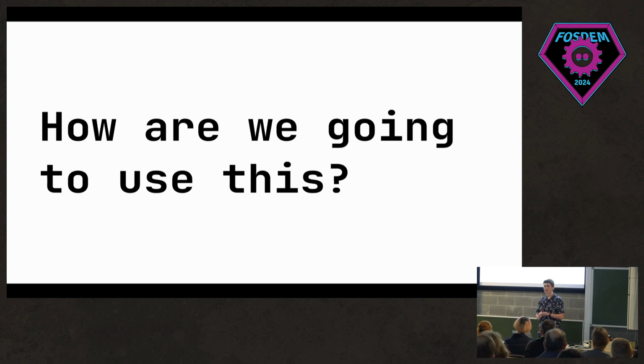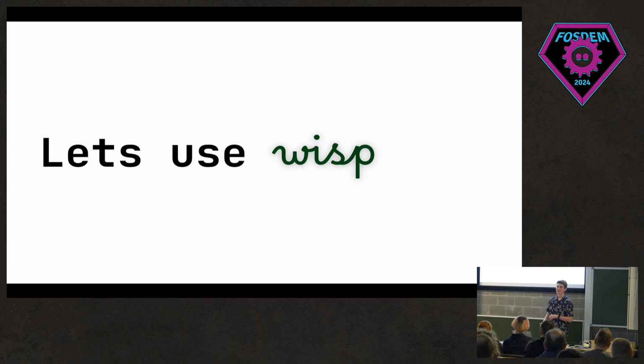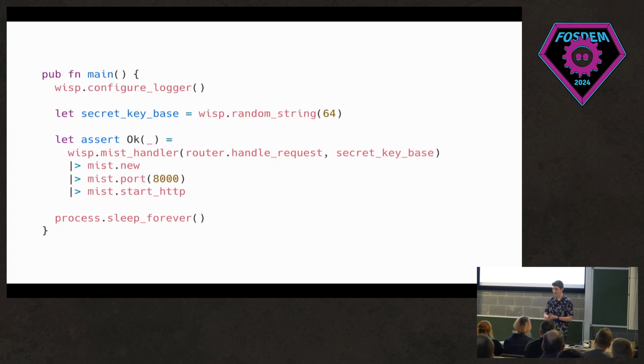Everybody knows that GraphQL is normally queried over HTTP as its sort of baseline. Sometimes there's WebSockets involved for subscriptions, and sometimes people go and do something a bit interesting with it. But for this example, we're going to use Wisp, which was actually written by Louis, and it is, I believe, one of the only higher level frameworks that Gleam has at the moment for HTTP. So I'll do a quick intro to this, so everybody knows what they're doing.